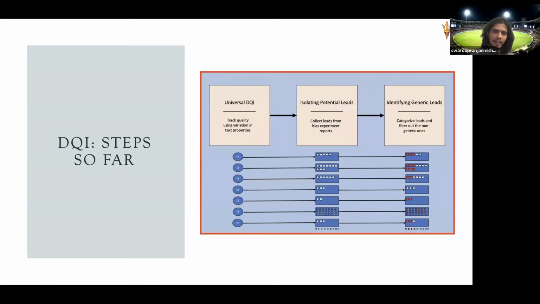So the steps we follow: the first step is to find out the 7 properties. Then we look for leads, isolating potential leads. We find, I think, 100 something such leads. But in those, we look for leads which are not specific to one task, which can be generalizable across tasks. And that way we filter out certain kinds of leads. This is what we have done so far.